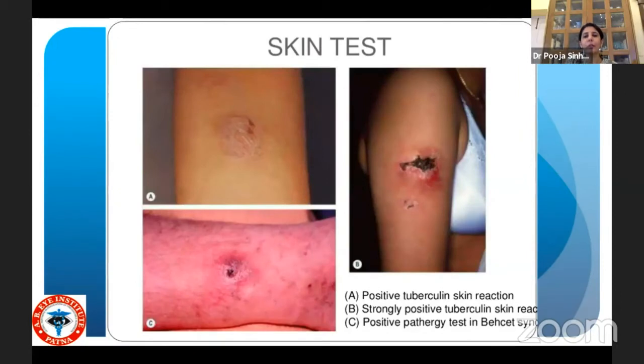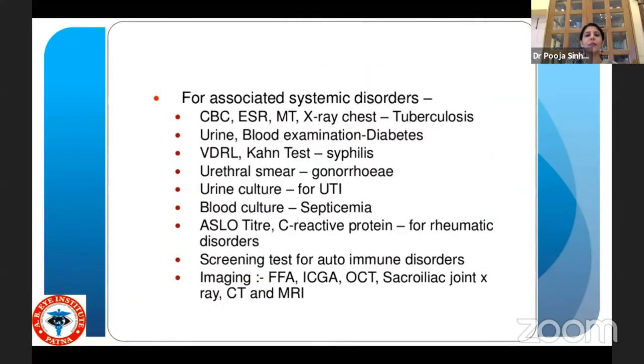Skin test is useful: a positive tubercular skin reaction in tubercular uveitis and a positive pathergy test in Behçet's. For associated systemic disorders, CBC, ESR, Mantoux and X-ray chest in tuberculosis; urine and blood examination in diabetes; VDRL and FTA-ABS test in syphilis; a urethral smear in gonorrhea; in UTI you do urine culture; ASLO titer and C-reactive protein for rheumatic disorders; screening tests for autoimmune disorders; and imaging, you have FFA, ICGA, OCT, sacroiliac joint X-ray, CT and MRI.